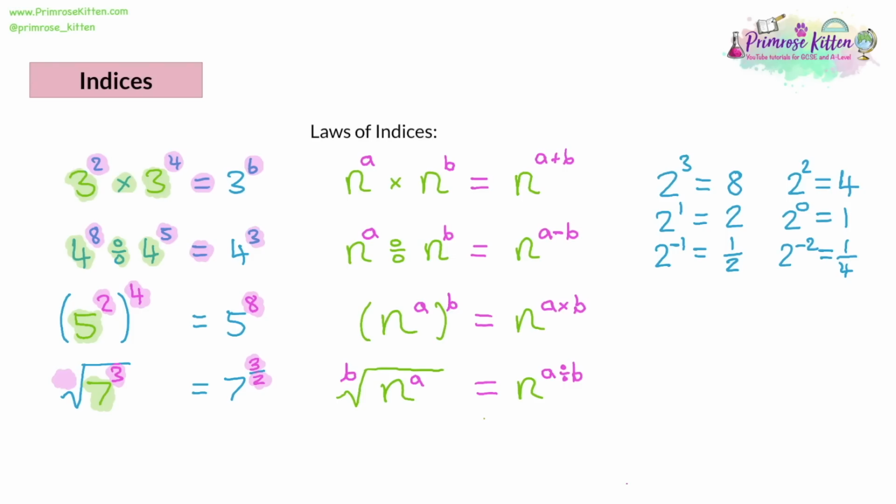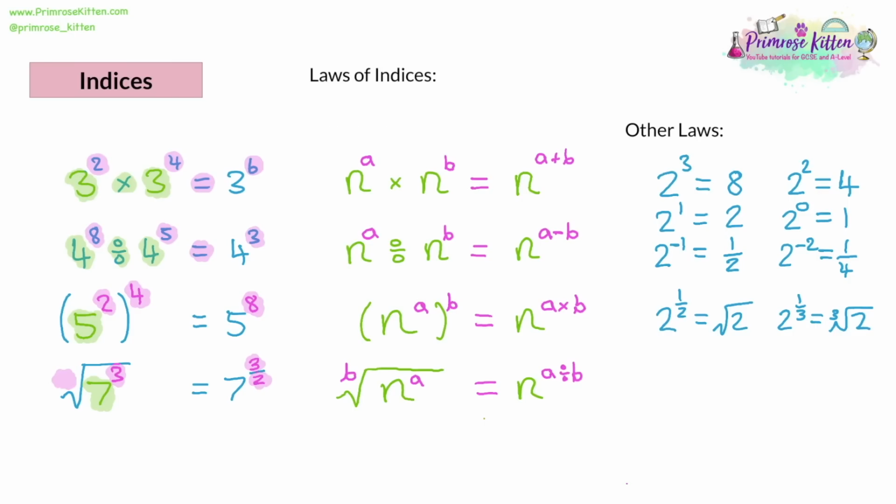Now, if we look at negative numbers, what about fractions? So if we had 2 to the power of a half, that's kind of working backwards from our fourth law of indices. So we've got a 1 divided by a 2. And the 2 corresponds to it being a square root. So 2 to the power of half is the square root of 2. Then we increase that. 2 to the power of a third would be the cube root of 2. So again, notice how if it's a square, we don't write the power on the root. We just assume that it's a 2.